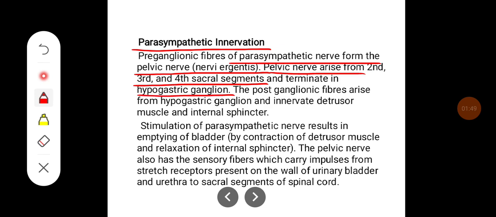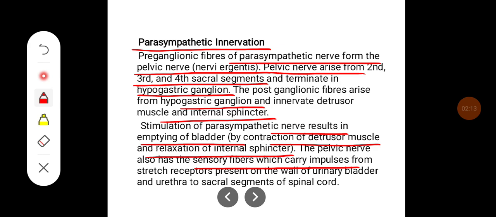The postganglionic fibers arise from hypogastric ganglion and innervate detrusor muscle and internal sphincter. Stimulation of parasympathetic nerve results in emptying of the bladder by contraction of the detrusor muscle and relaxation of the internal sphincter.